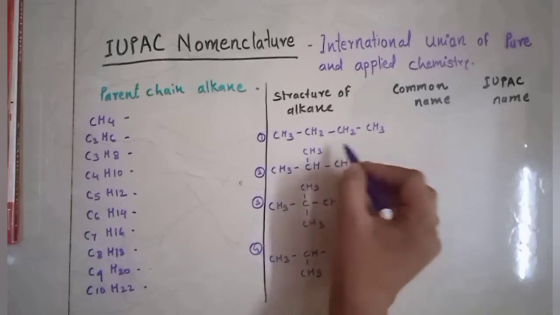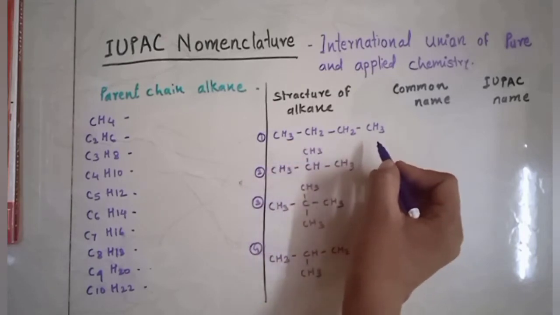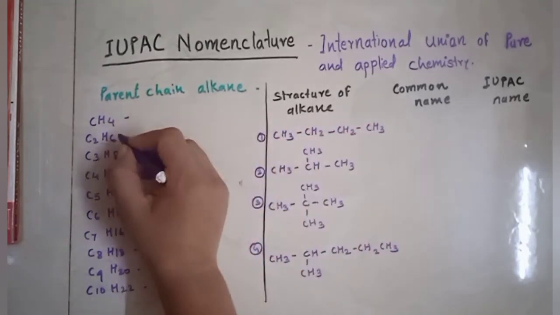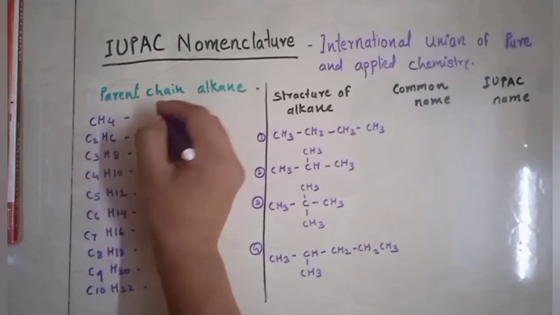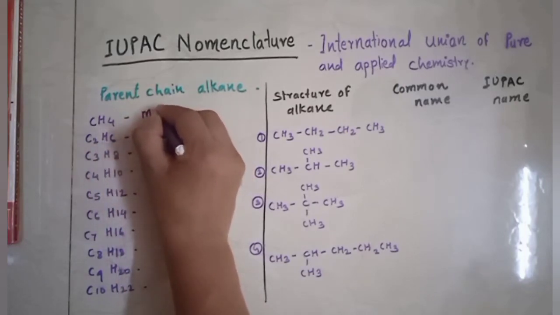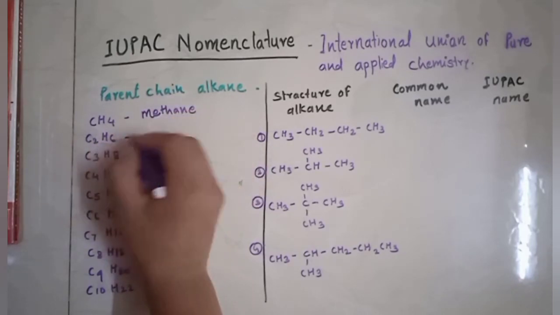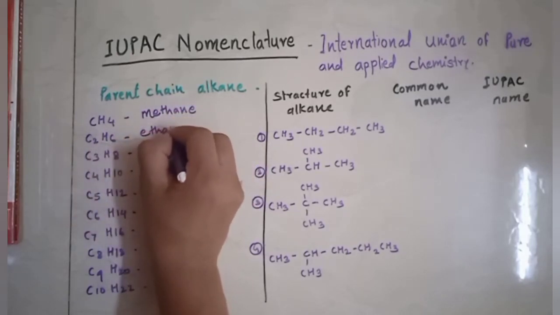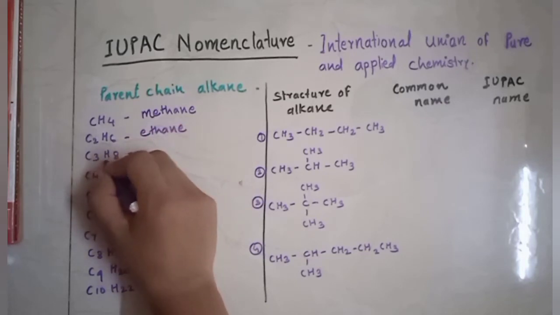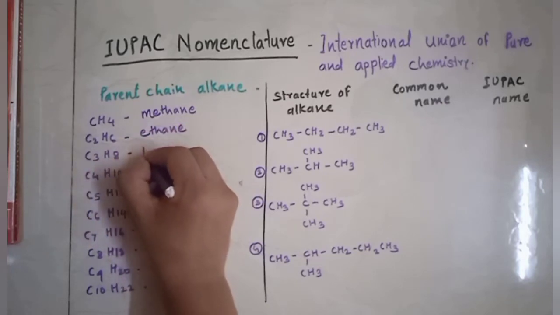Okay, so for a compound having a straight chain, we have to know the parent name. These are the parent chain alkanes. CH4 is methane. C2H6 is ethane. Next, C3H8 is propane.